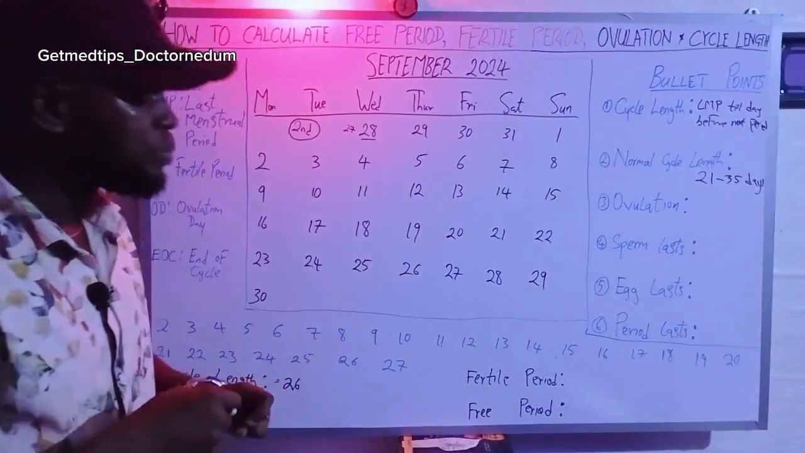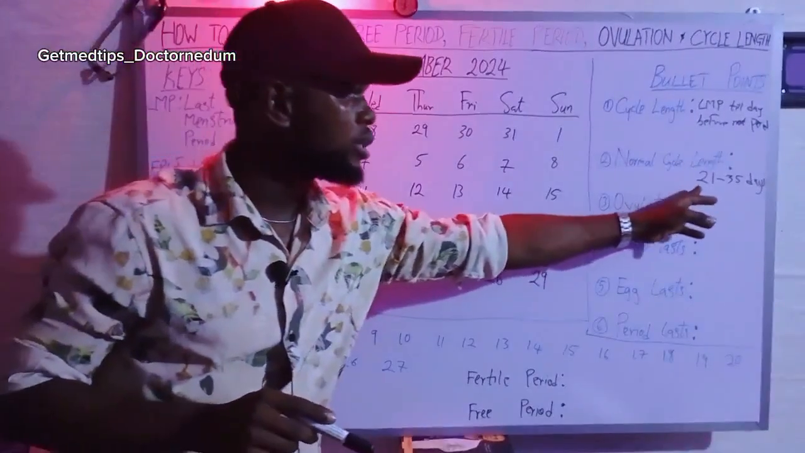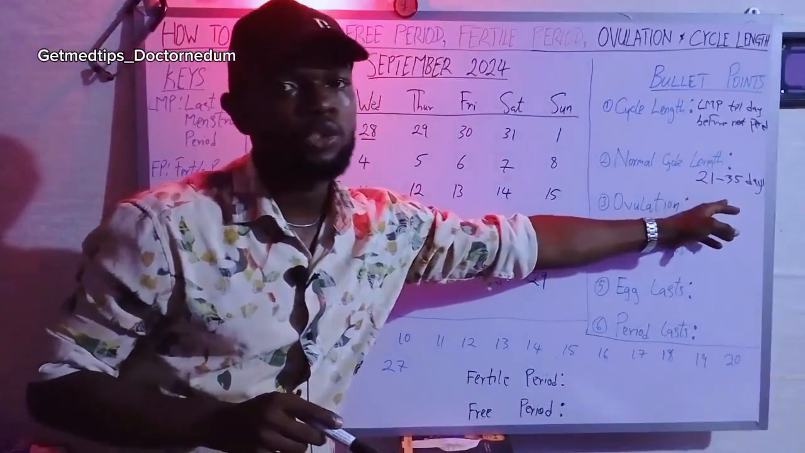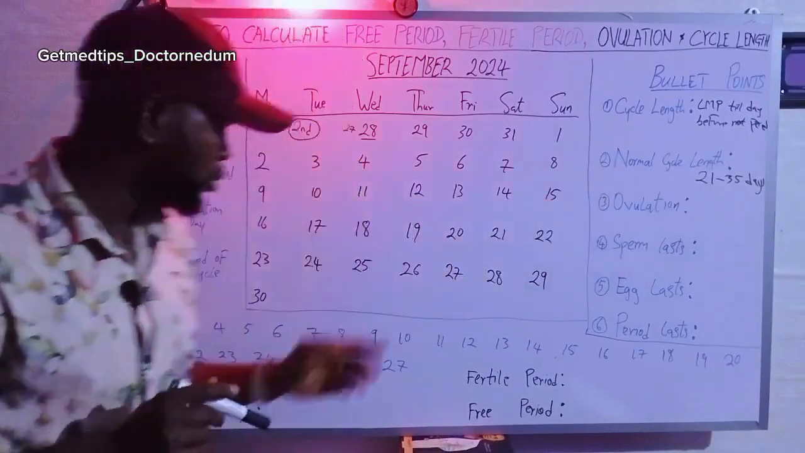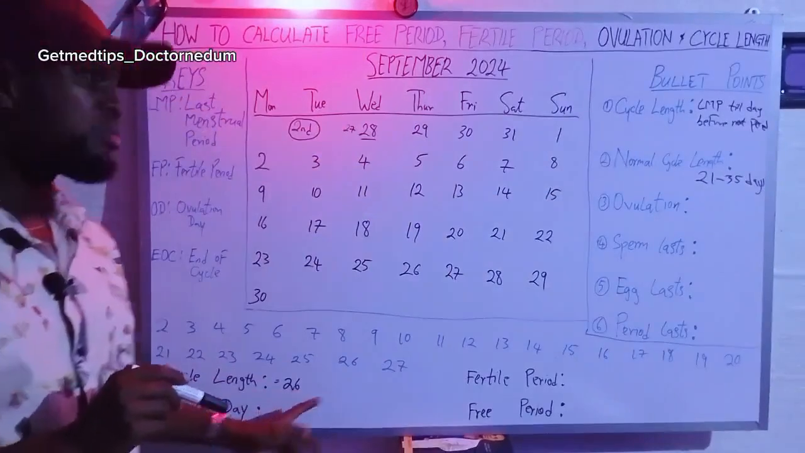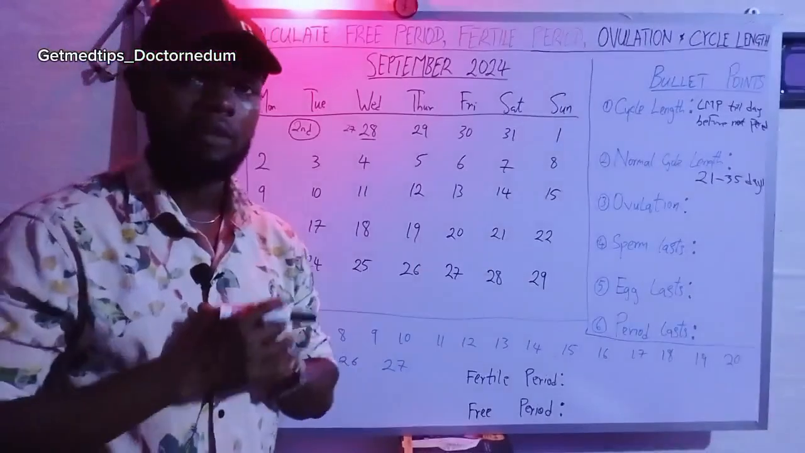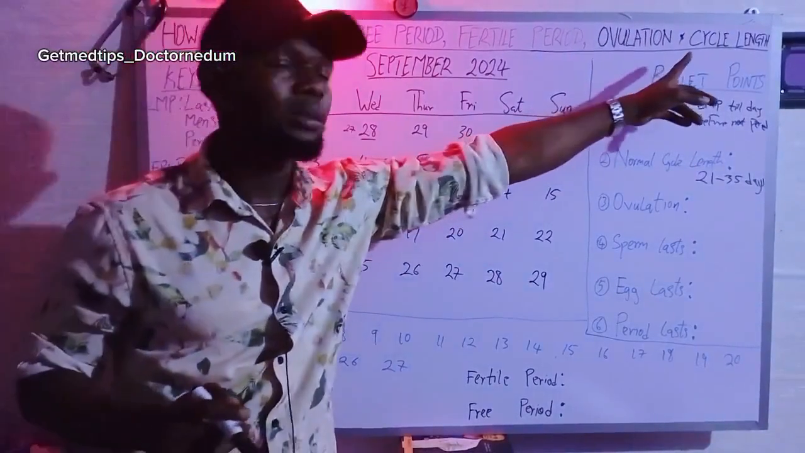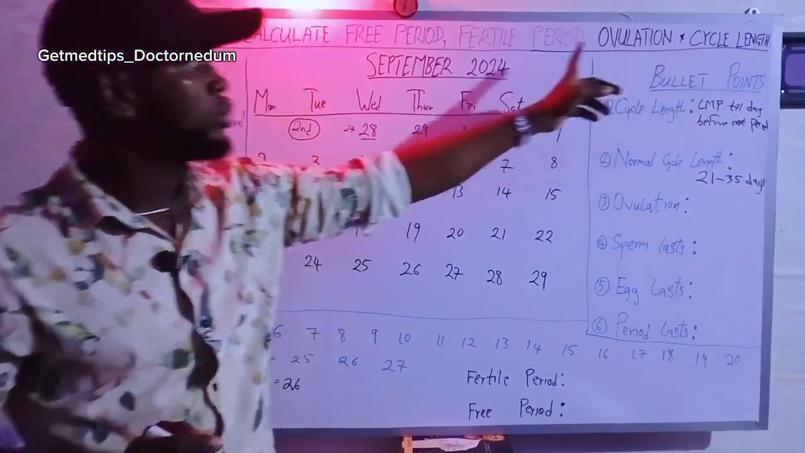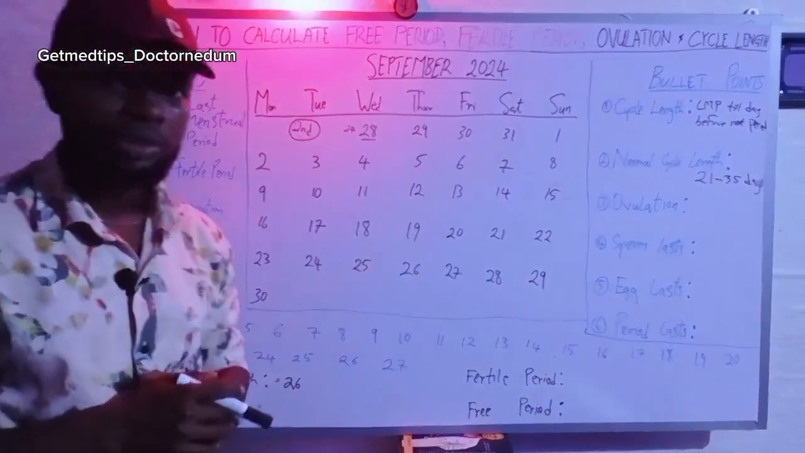All right, so any cycle length that falls within the 21 to 35 days is normal, and then the average of this is what? 28 days. So her own is 26, which means it's very normal. It's even very close to the average, which is 28. So that is the cycle length. Number one has been solved. So let's move to finding her ovulation day.